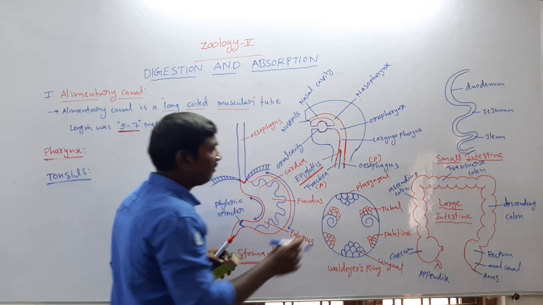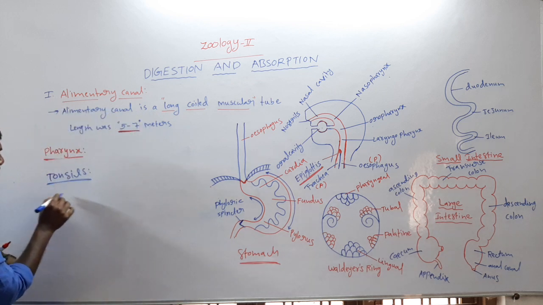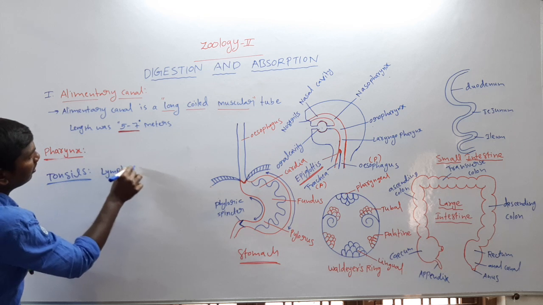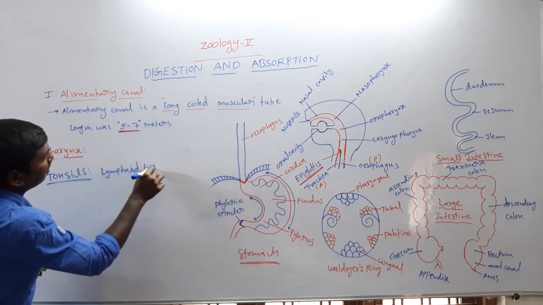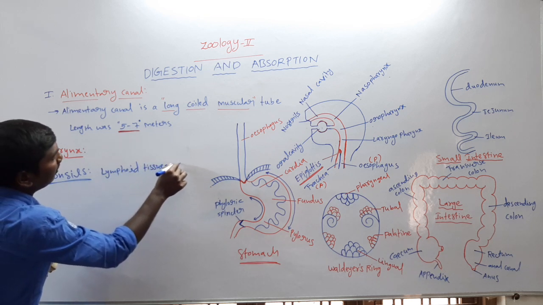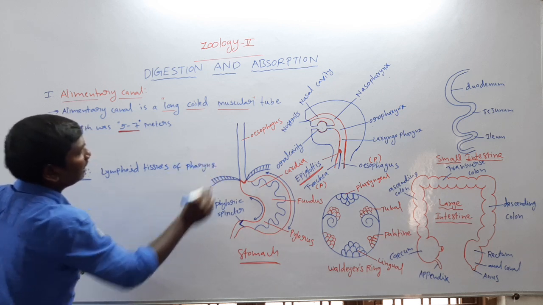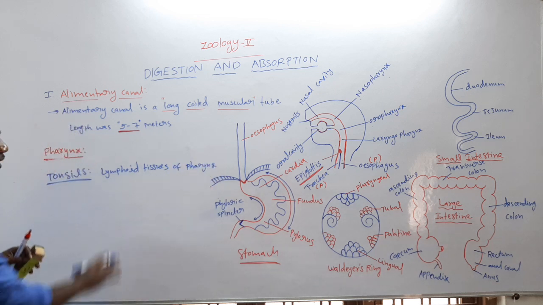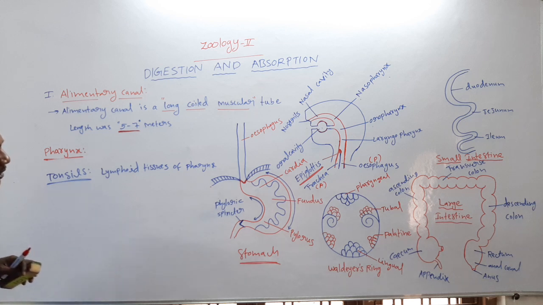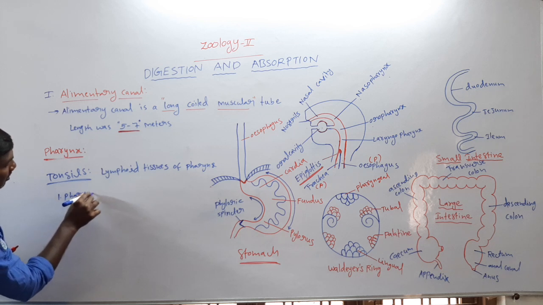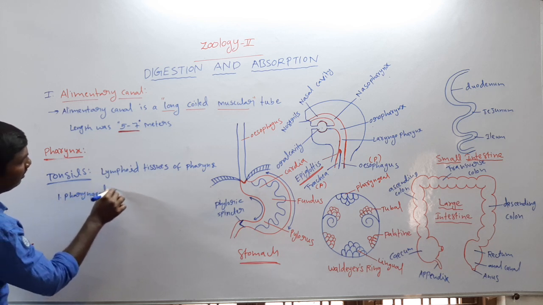First one is the pharyngeal tonsils. They are the lymphoid tissues of the pharynx. The lymphoid tissues of the pharynx are called the tonsils.